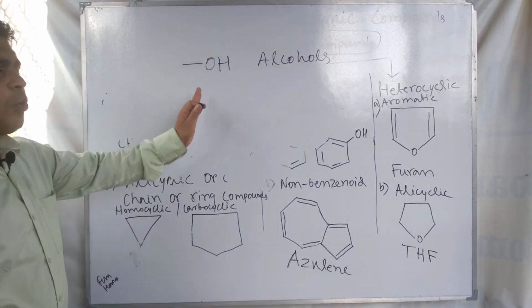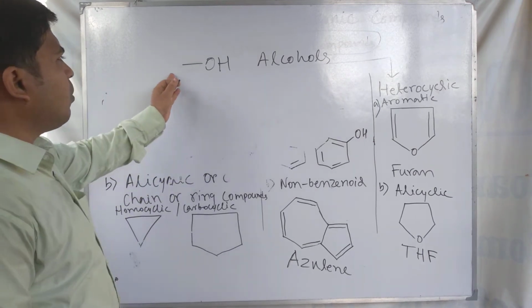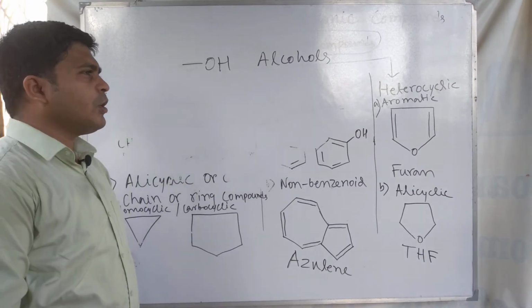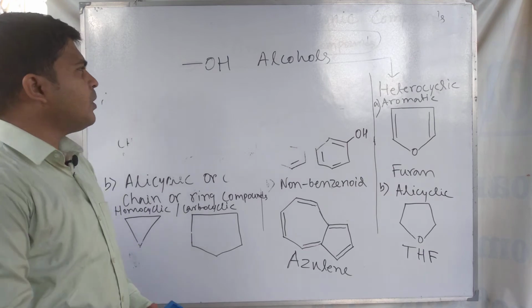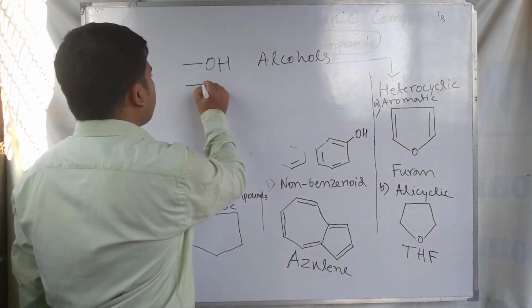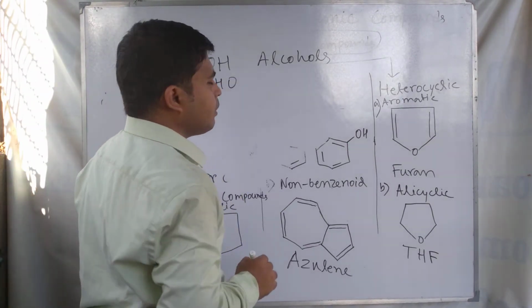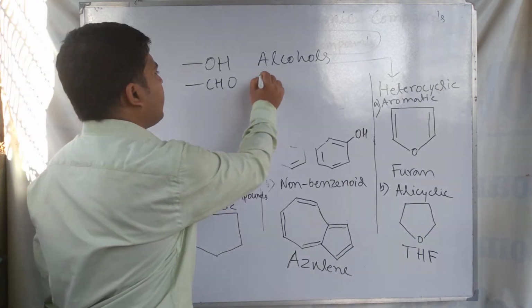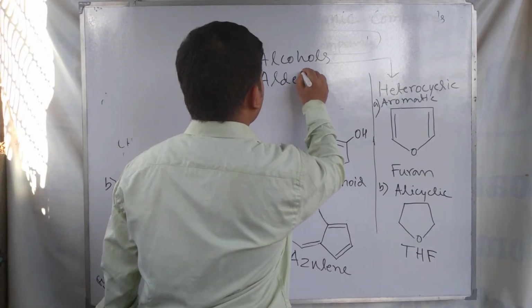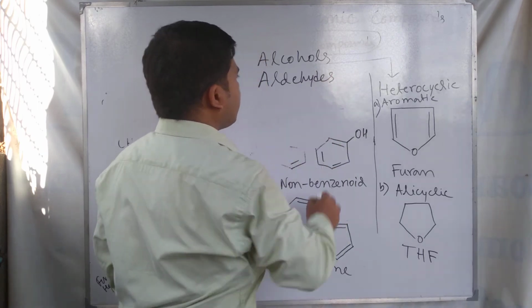The functional group OH containing organic compounds can be classified as alcohol, and the functional group CHO containing organic compounds can be classified as aldehyde class.